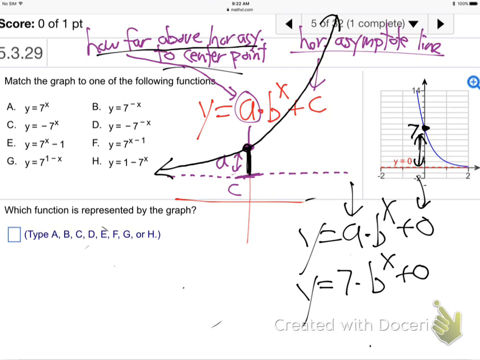Yeah, so now we're ready for that exact question. It's right where we're at. So, good so far, right? We got the jump up here, 7. Got the 0 horizontal asymptote. Now what about the fact that the graph, instead of like the normal one rocketing up to the right, it's dropping down to the right?